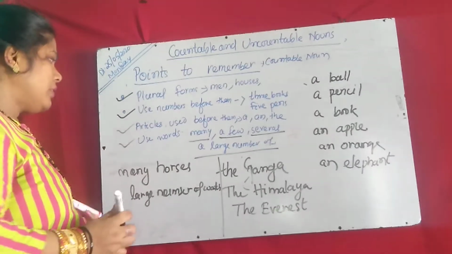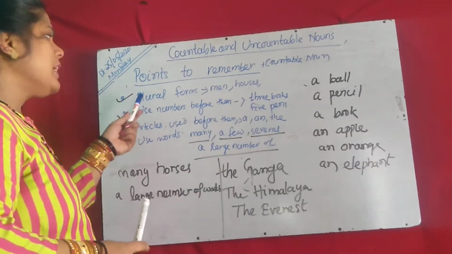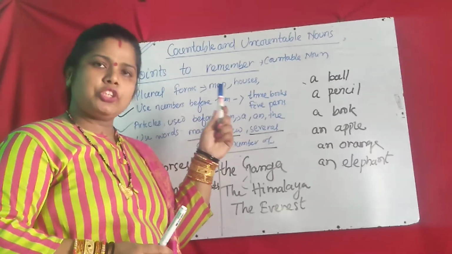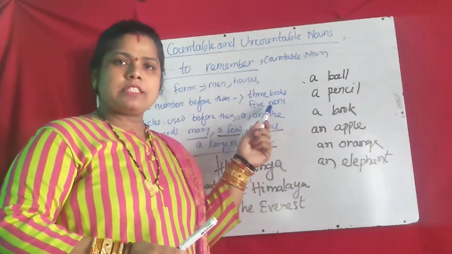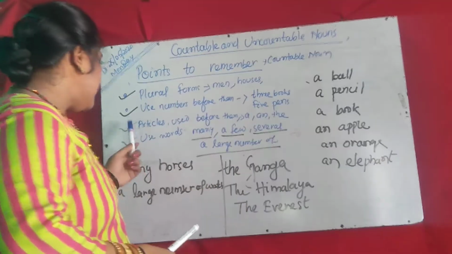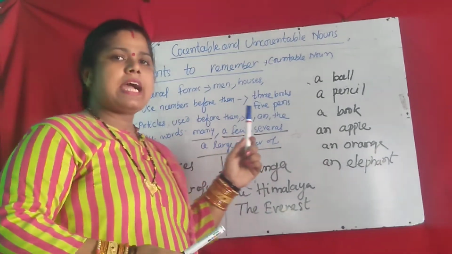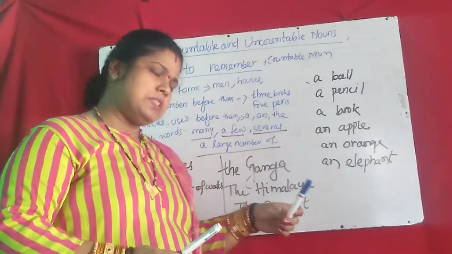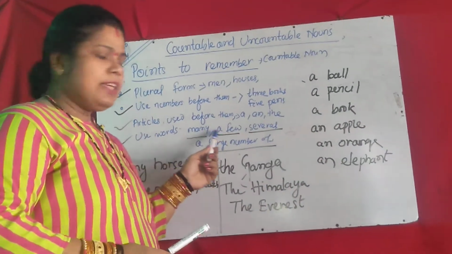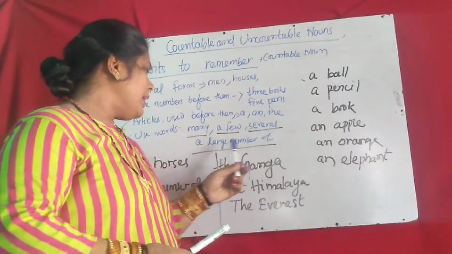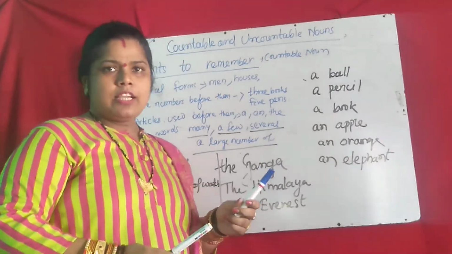Okay. So did you understand the properties? First, you can change singular nouns into plural. Second, you can use numbers before the nouns. Third, you can use the articles a, an, and the before nouns. And fourth, sometimes you use many, a few, several, or a large number of before the countable noun.